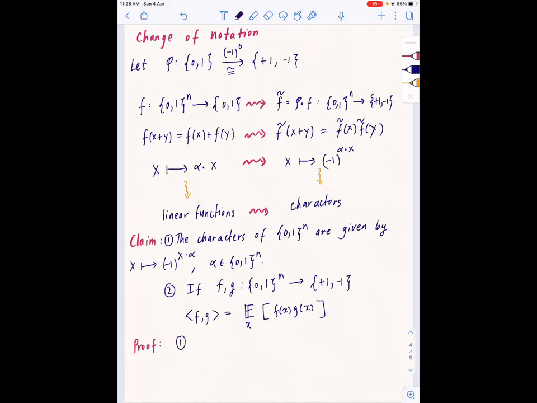So one is just that these are all homomorphisms. And we have found 2^n distinct homomorphisms.